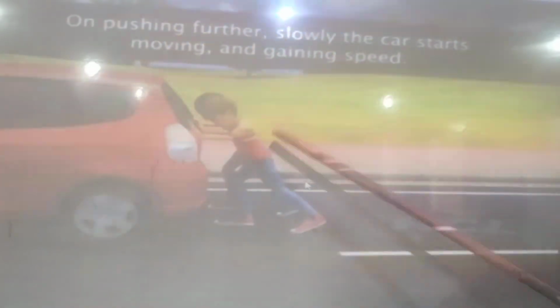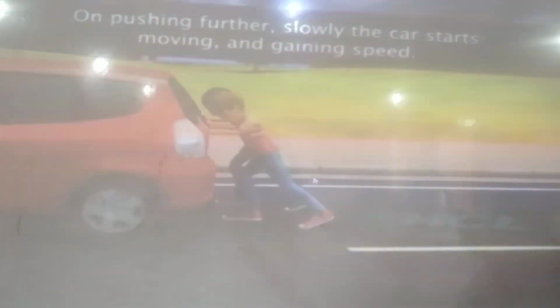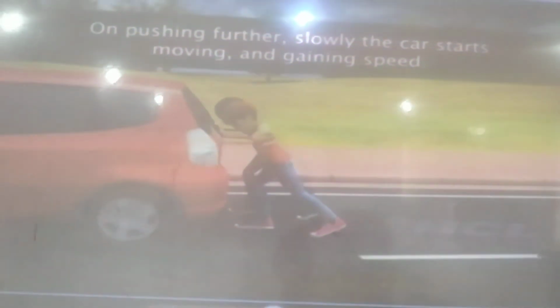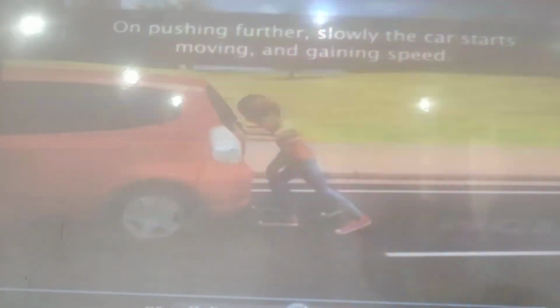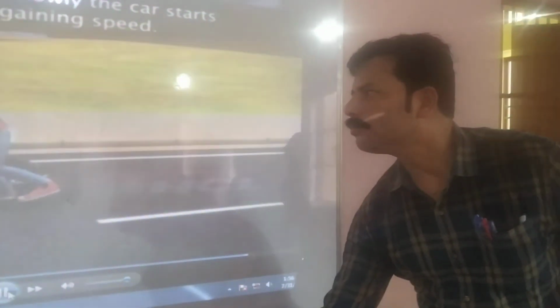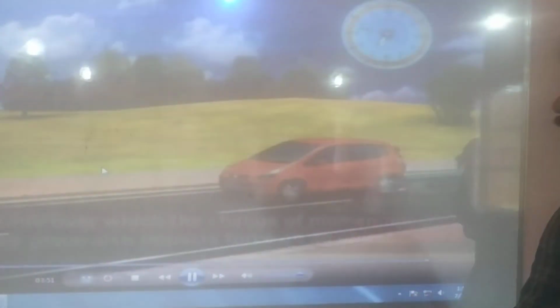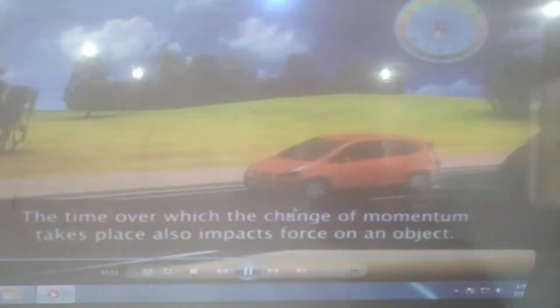Then it will overcome the inertia and the car will start moving ahead and gradually gain speed. So from here we came to know that for moving an object, an unbalanced force is required. Without an unbalanced force, it will not be able to move. Now in the picture, due to the unbalanced force, the object started moving.